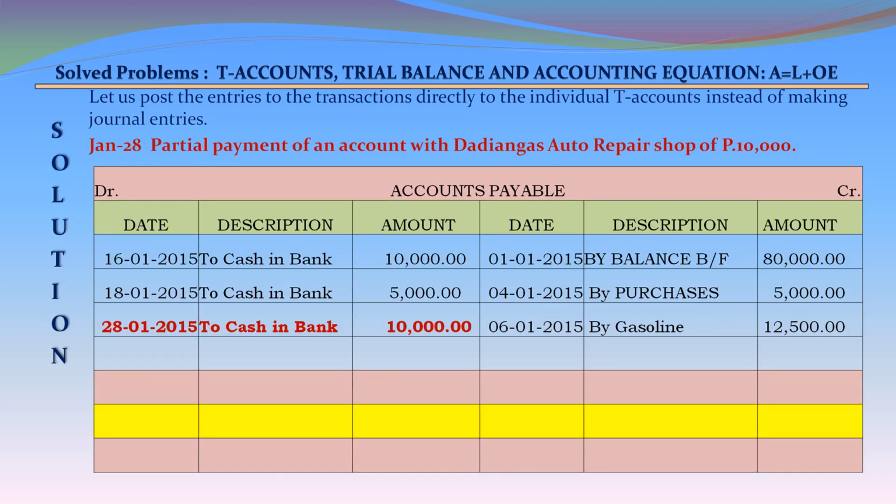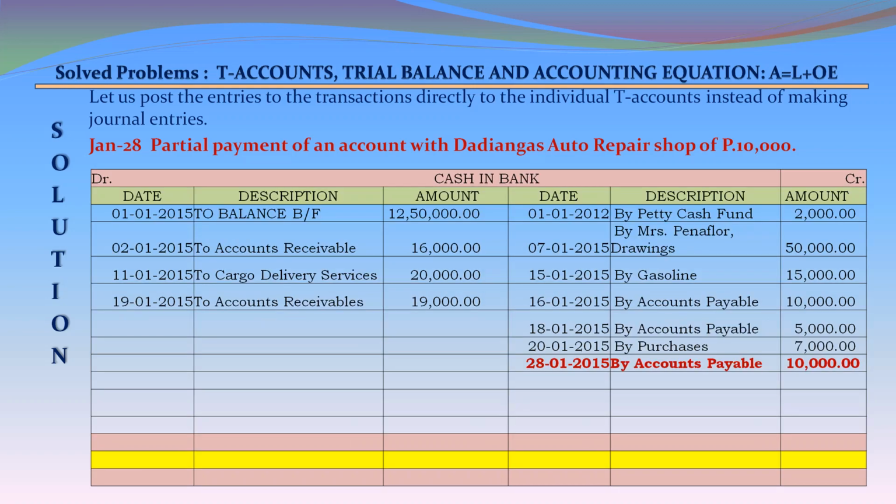January 28, partial payment of an account with the Dadlanga's auto repair shop 10,000. Accounts payable on the debit side 28th January 2015 to cash in bank 10,000 debit. Cash in bank account on the credit side 28th January 2015 by accounts payable 10,000 credit.